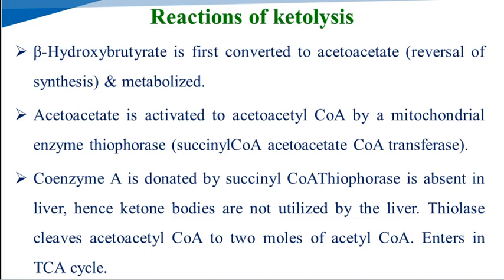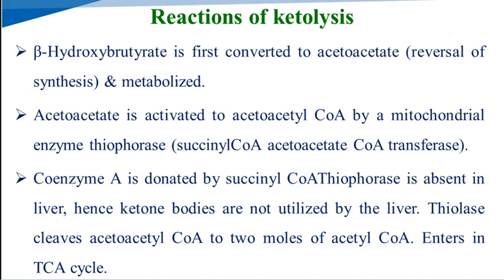The acetoacetate is activated to acetoacetyl coenzyme A by a mitochondrial enzyme, that is the thiophorase. This thiophorase enzyme is also known as succinyl coenzyme A acetoacetate coenzyme A transferase. The coenzyme A is donated by succinyl coenzyme A. The thiophorase is absent in the liver. Hence, ketone bodies are not utilized by the liver.